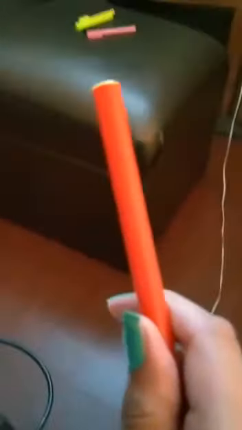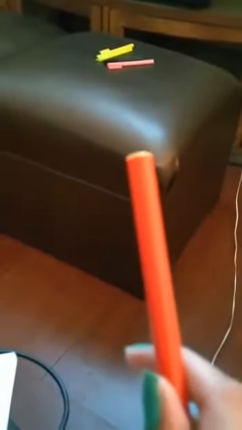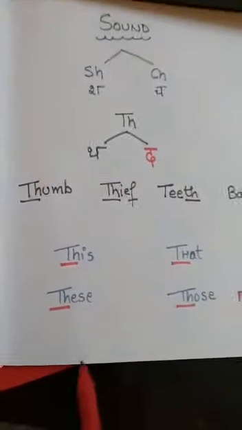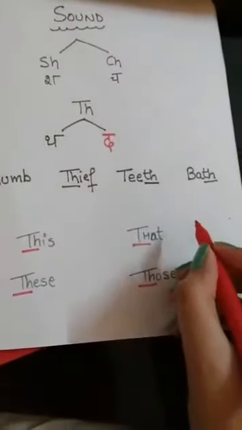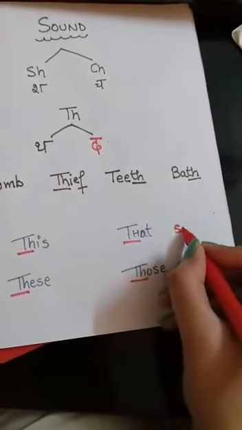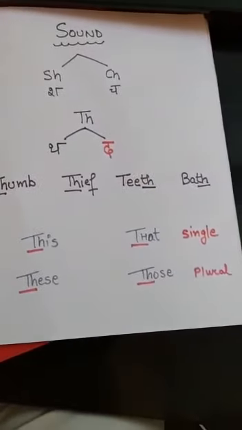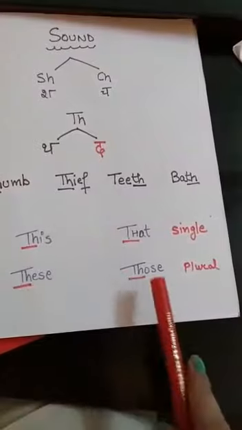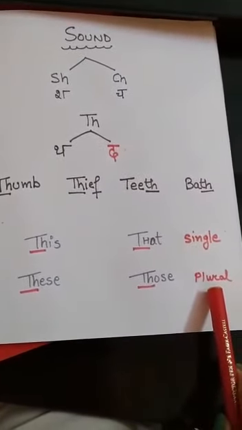But if they are far away from me, then I will say those are 4 sketch pens. Okay? So basically, this and that are used when we talk about a single thing. And these and those are used when we talk about plural things. Okay?